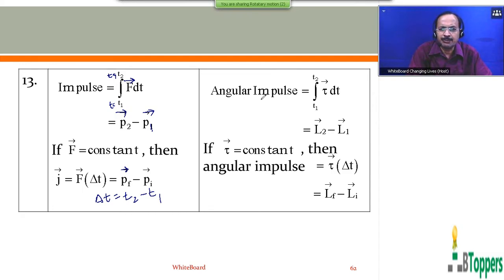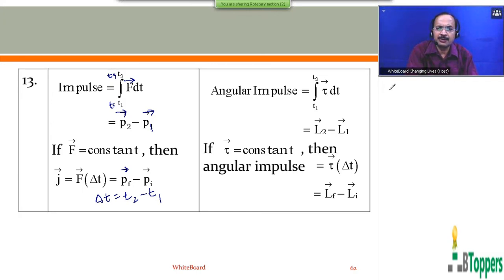A similar relationship can be written for a rigid body in pure rotational motion. Instead of impulse, we write angular impulse. If an external torque acts on a rigid body about an axis momentarily for a short time interval so that its angular momentum changes from L1 bar to L2 bar, the body is said to be given angular impulse. If tau bar is the external torque which acts on the body for a short time interval dt, then the angular impulse for time dt is tau bar dt.